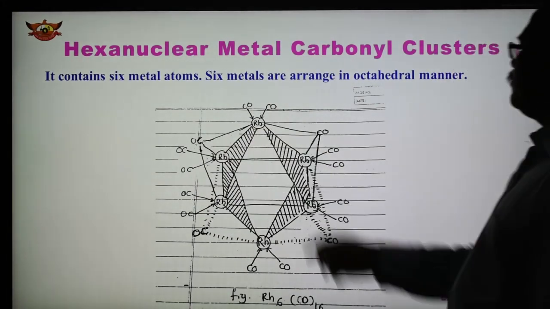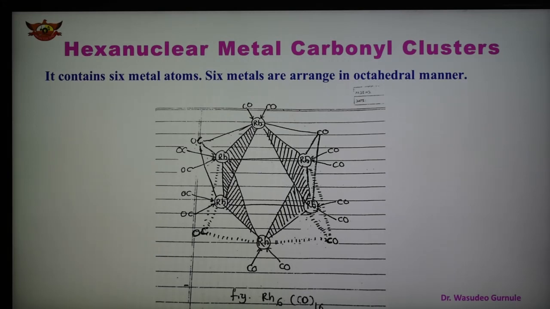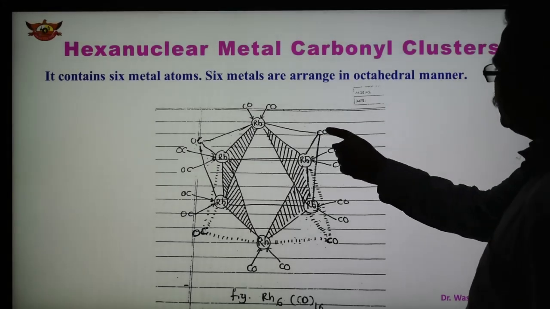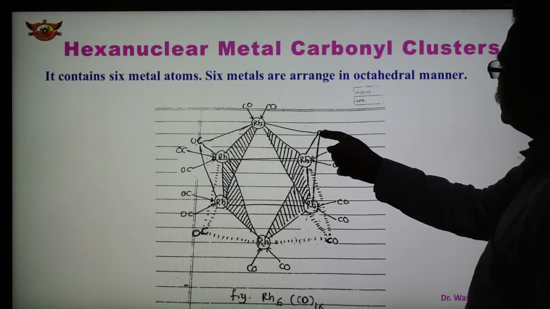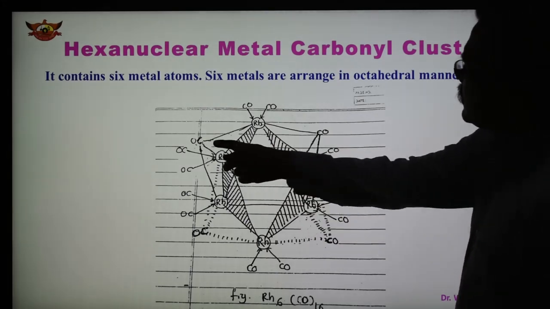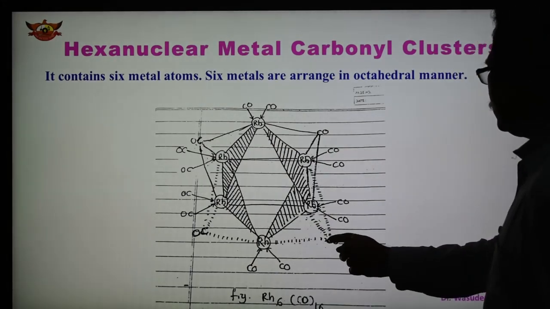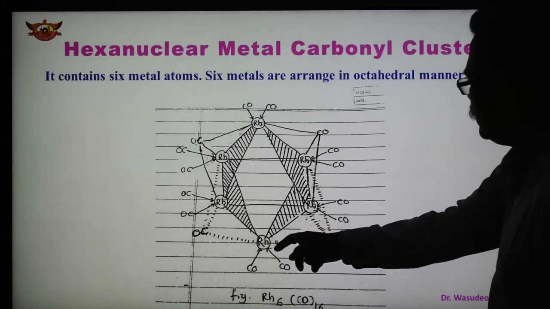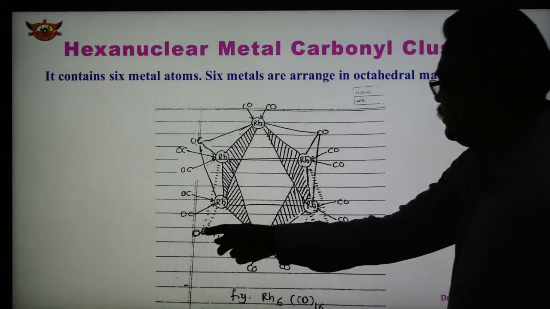Bridging carbonyls are also shown, which are known as triply bridged carbonyls. See here, triply bridged means the CO bridges 3 metals: 1, 2, 3 metals. This is triply bridged, this is also triply bridged, shown here 1, 2, 3, and this is also triply bridged, 1, 2, 3.